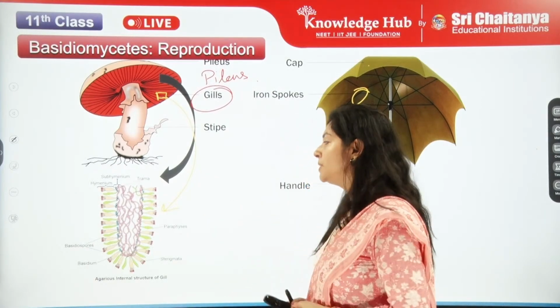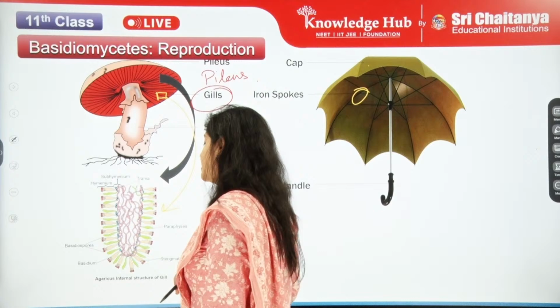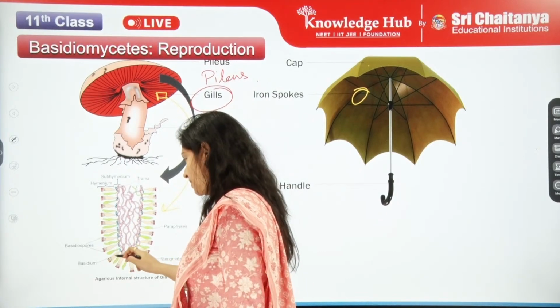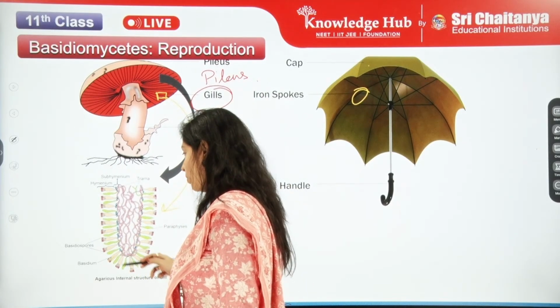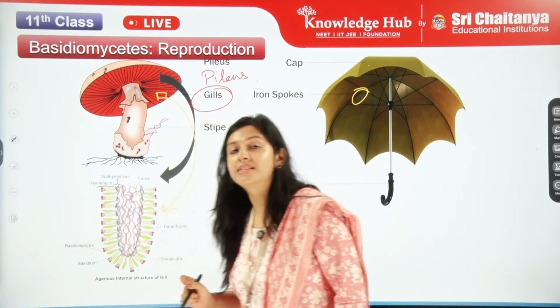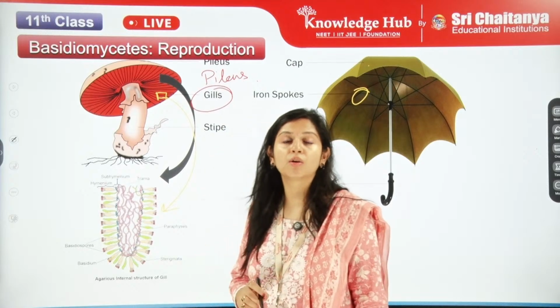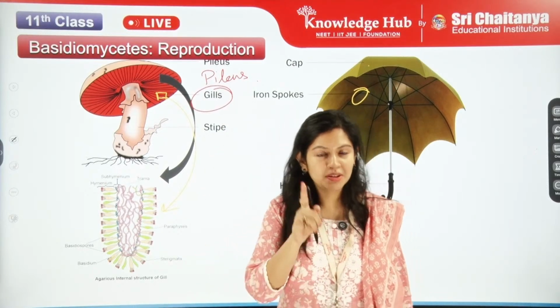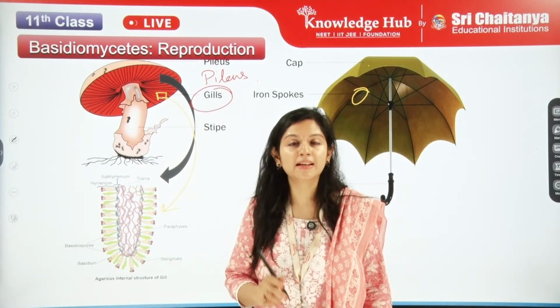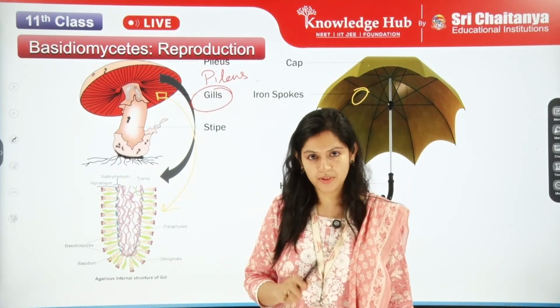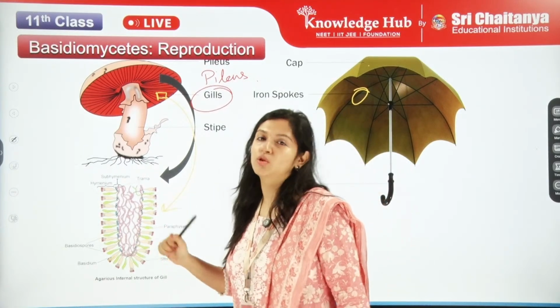We can see that it has a basidium on the outer side, and attached to the basidium are small structures called the basidiospores. These are, my dear students, the sexual spores of the Basidiomycetes.